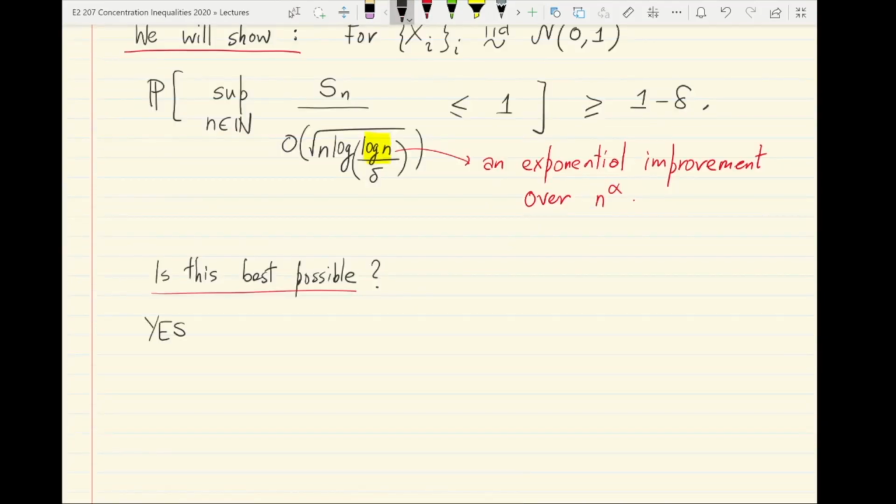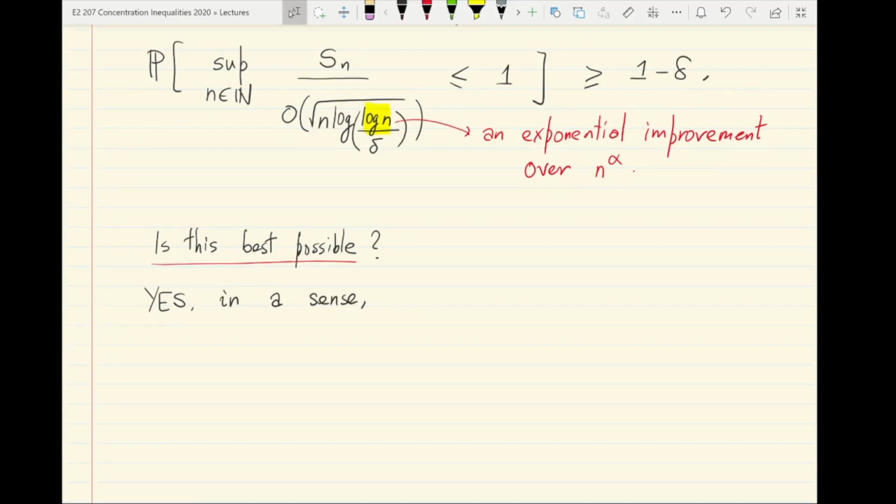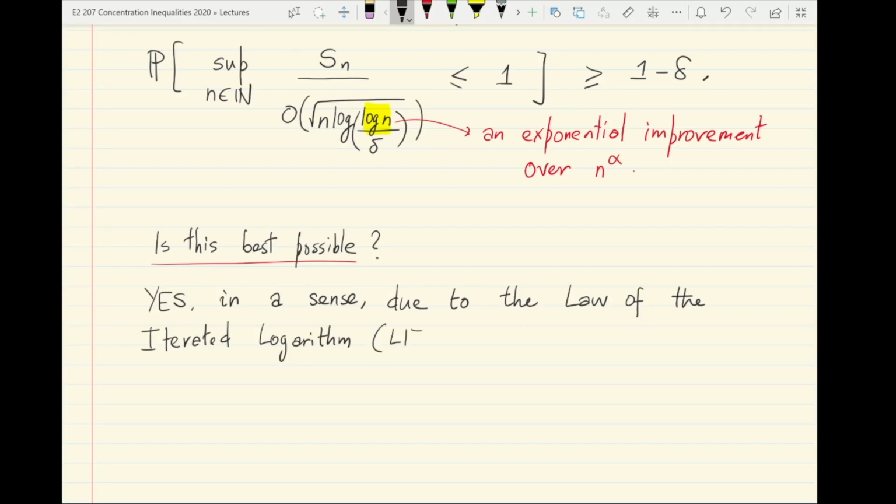This is the best possible result that you can hope to achieve in the sense of controlling uniform deviations of Sn. So, in a sense, there is a lower limit or a fundamental limit to how far you can go to control uniform deviations due to what is called the law of the iterated logarithm, the LIL.